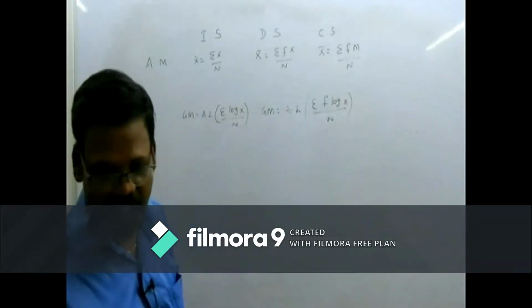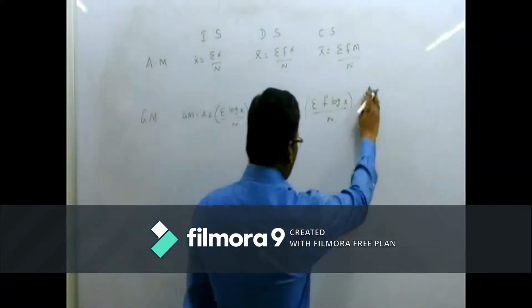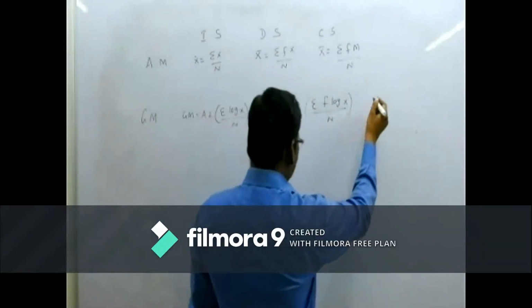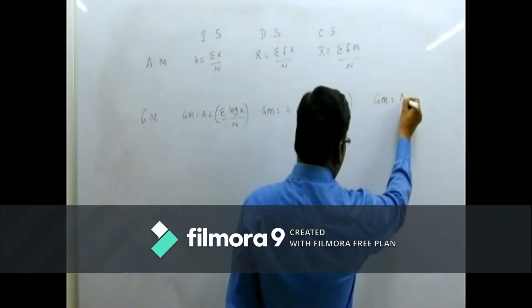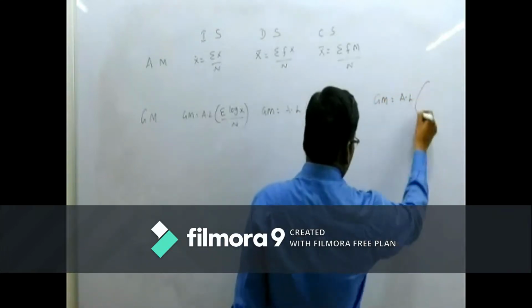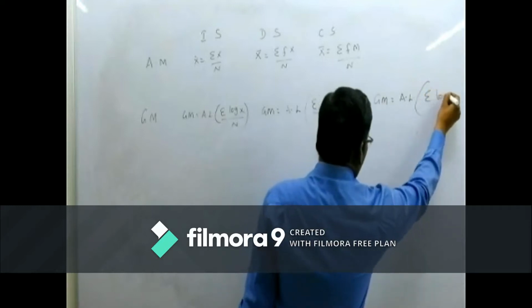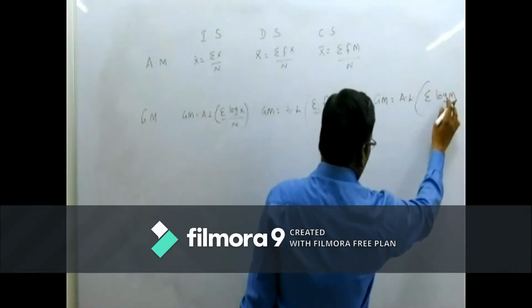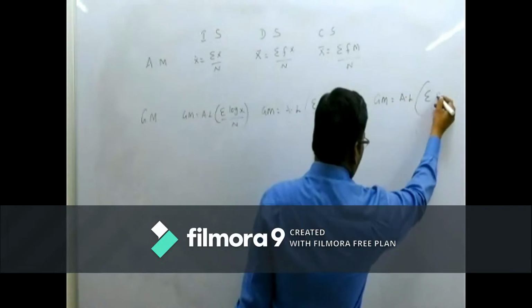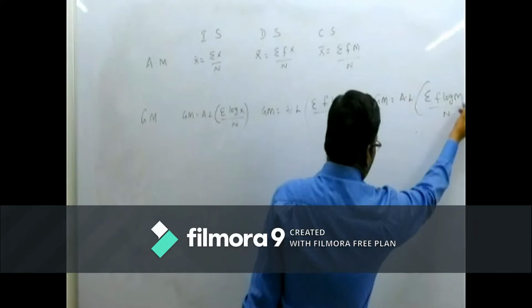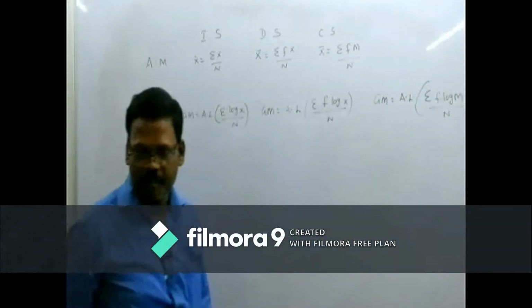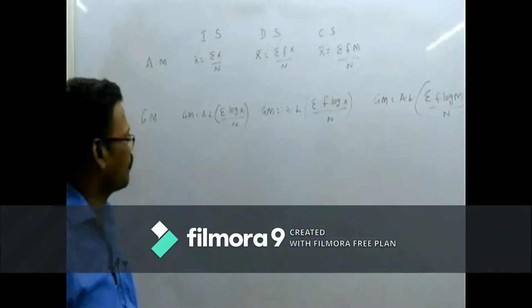And in the continuous series, geometric mean is equal to the anti-log of sigma f log m divided by n.